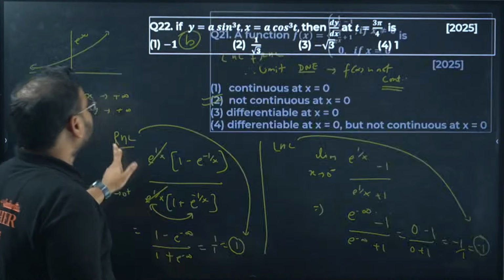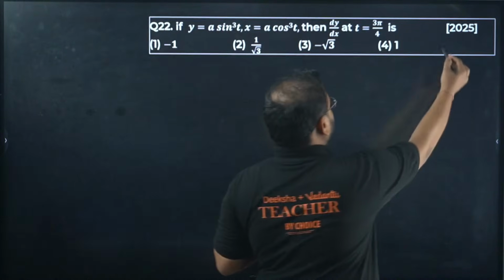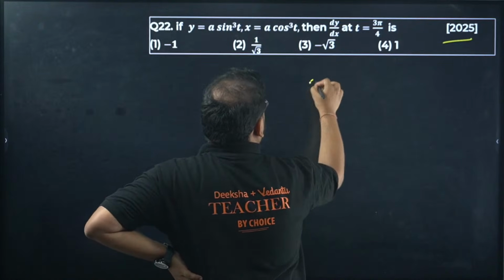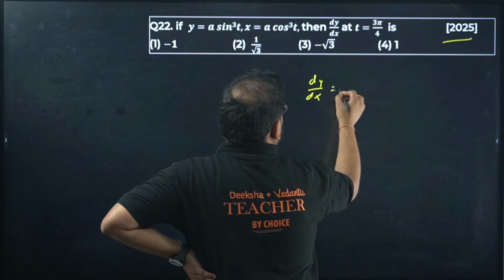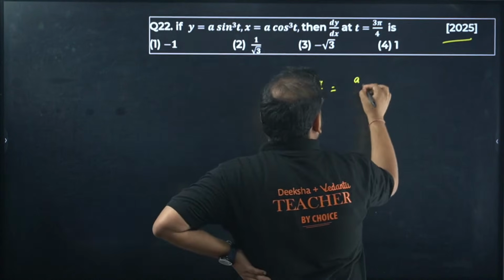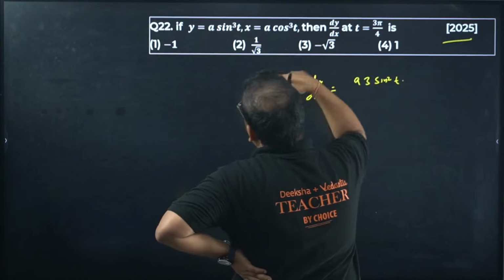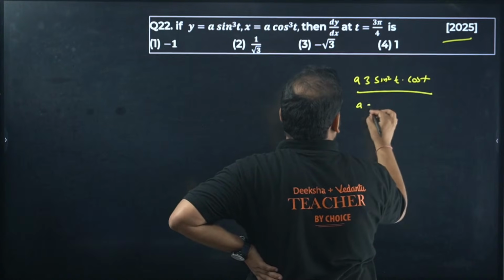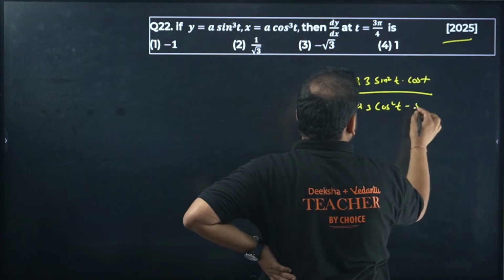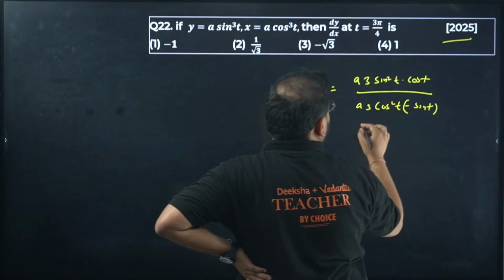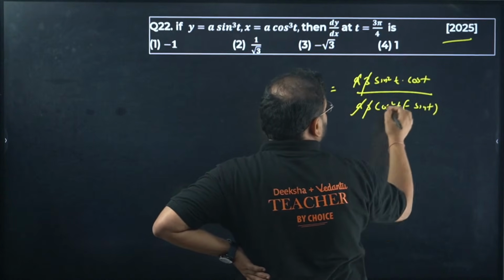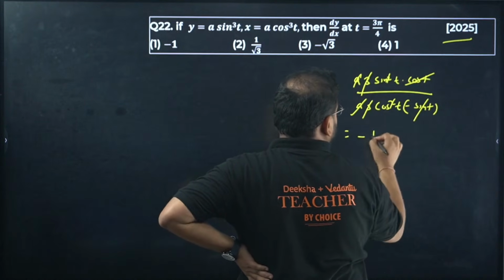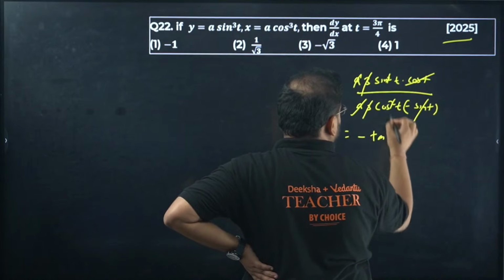Okay, question number 22. Last year PYQ. We differentiate this; this is parametric form. We're going to get this first. For a³ sin² t, you'll get what? cos t upon a³ cos² t times minus sin t. Check here: a cancels, 3 cancels, cos cancels with this cos², sin cancels with this sin². You get minus sin by cos, so that is tan t.